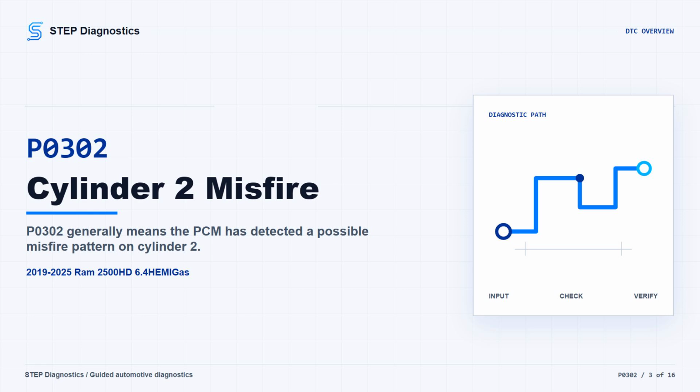The engine speed gate is between approximately 400 RPM and 6,200 RPM, and the monitor is disabled during a DFSO event. The PCM sets the code when crankshaft speed variation between cylinders exceeds its calibrated limit for the current speed and load.